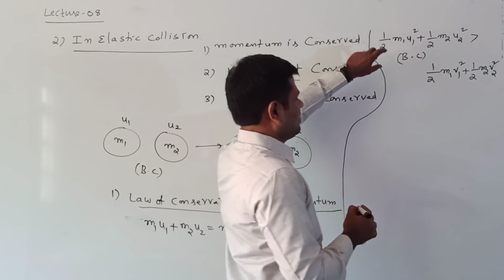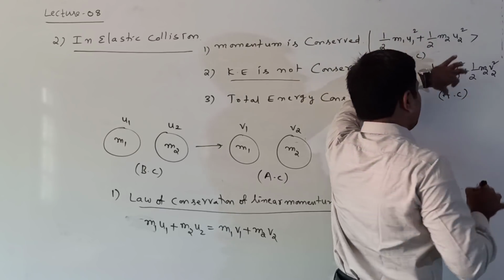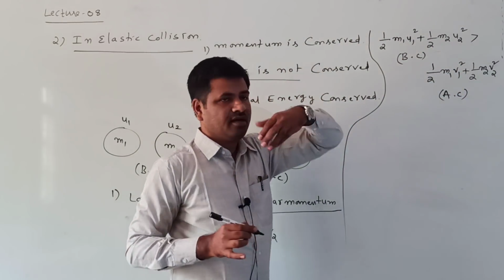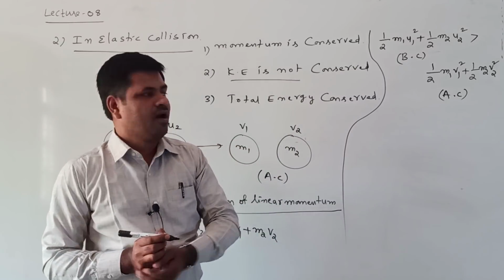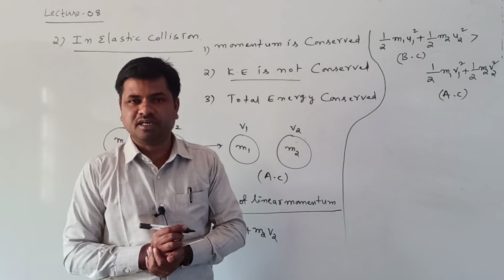The total kinetic energy before collision, half m1 u1 square plus half m2 u2 square, is greater than the total kinetic energy after collision, half m1 v1 square plus half m2 v2 square. Before collision the kinetic energy is more. After collision, the total kinetic energy of the system decreases.